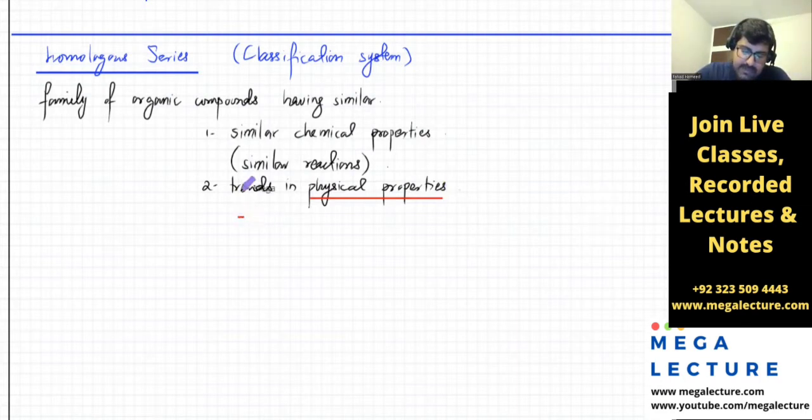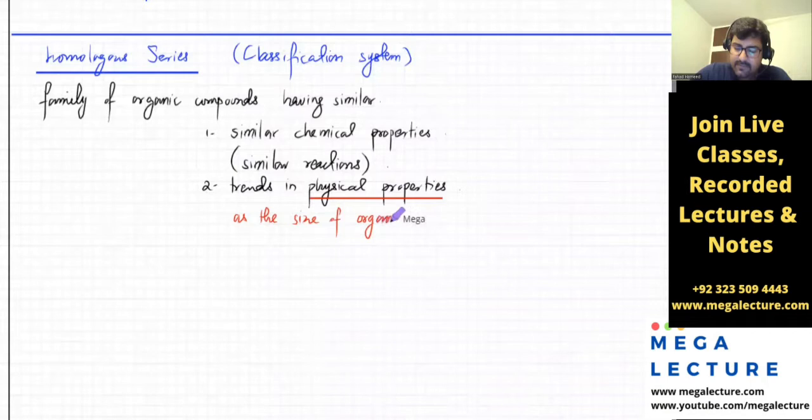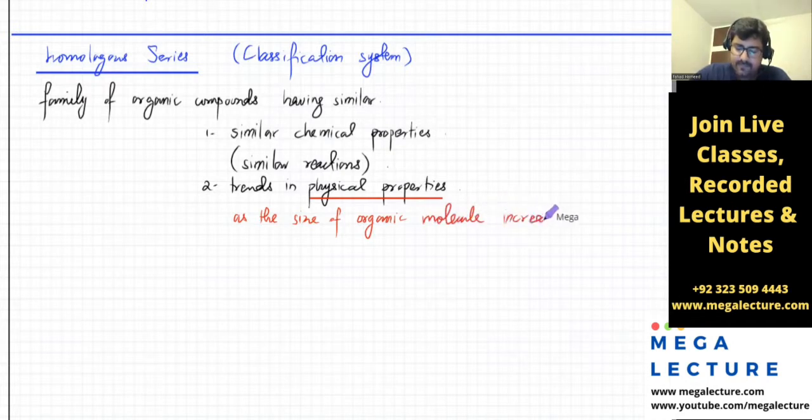As the size of the organic molecule increases and it becomes bigger, no matter which family it is in, the melting and boiling points increase.